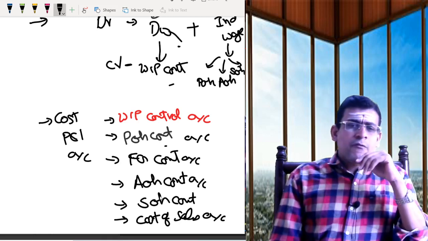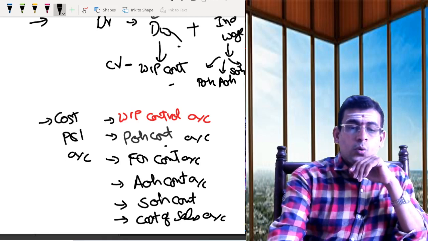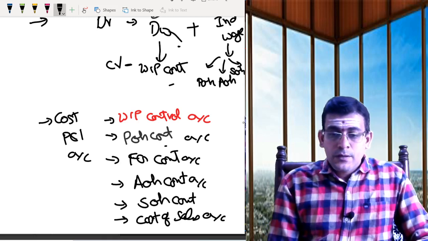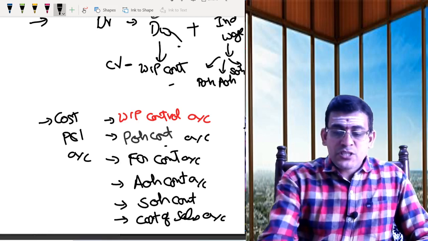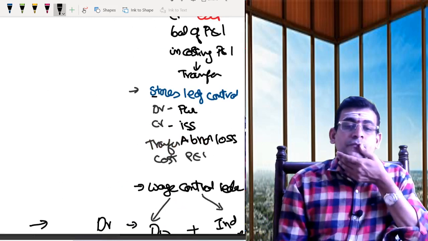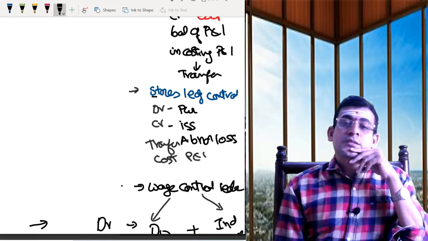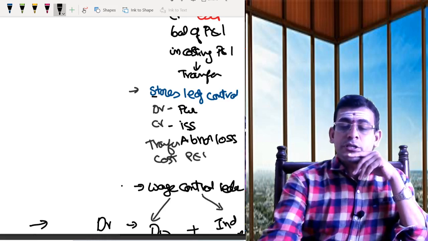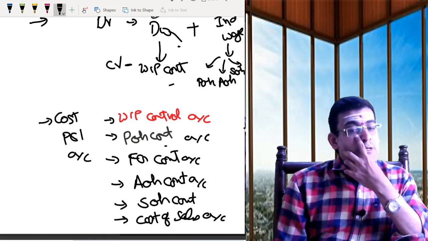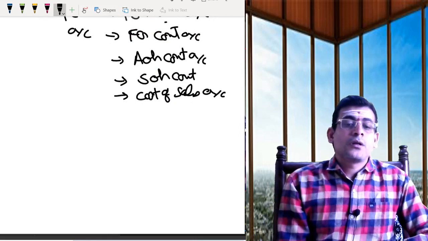Now, have you observed one thing? If you go to our first control ledger, what was your first control ledger? Stores. Then what was your second control ledger? Wages. Then what was your third control ledger? Your third control ledger was work in progress. See, if you observe, are we not going in this flow?